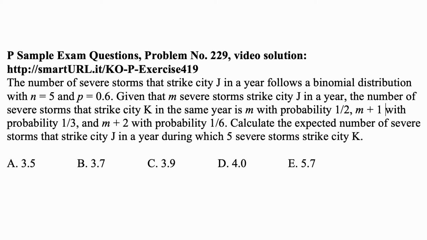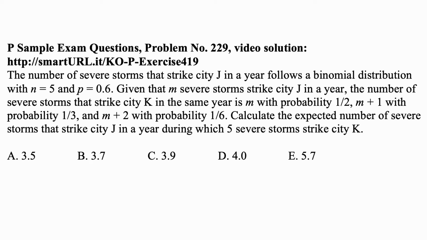Calculate the expected number of severe storms that strike city J in a year during which 5 severe storms strike city K. Just one important observation. 5 severe storms strike city K. That's the second city. And for a number m of severe storms in city J, you can have m, m plus 1, or m plus 2 in city K. That's important to remember. So that 5 could be m from the other city, could be m plus 1, or could be m plus 2.